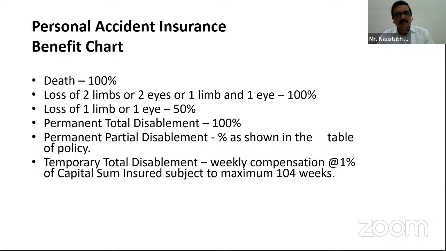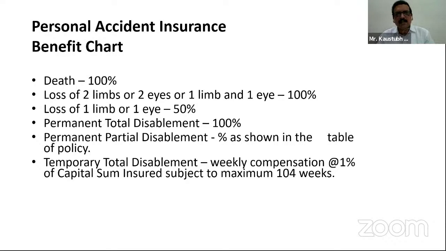Then our compensation will be 100% of capital sum insured. As we are explaining, with a sum insured of 10 lakh, the person will definitely get 10 lakhs as compensation. Suppose in an accident both of his eyes are not working. He cannot see. He is totally blind. Then in that case also, the 100% compensation is payable.